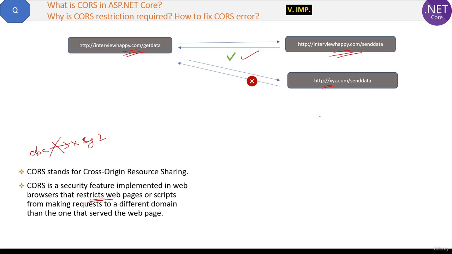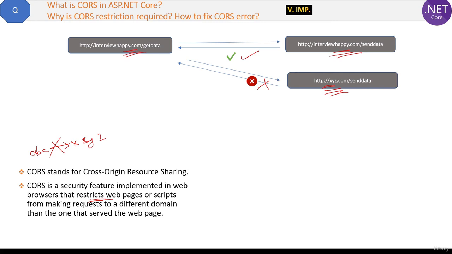Here you can see interviewhappy.com requesting the data from a different domain, xyz.com. So by default the response will not be sent and the error will be generated. Because CORS stands for cross-origin resource sharing, and that means cross origins, different domains, will not share anything.